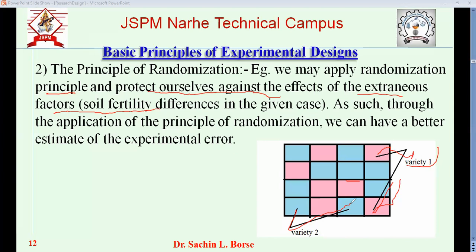Then we cultivated the varieties, and then we compared the results. So this will reduce the bias which can be caused by the variation of fertility of the land. So that is the principle of randomness. Okay. So we randomly selected the portion of the land for growing that particular variety.